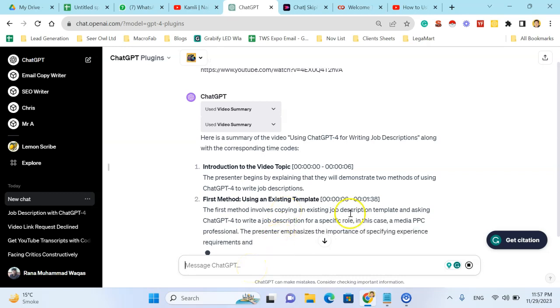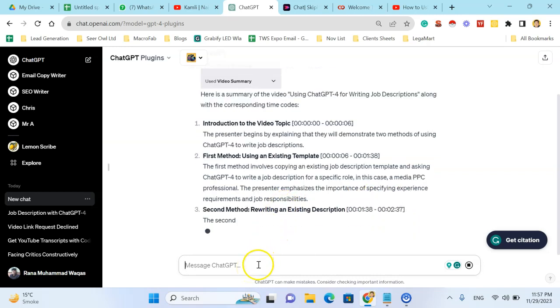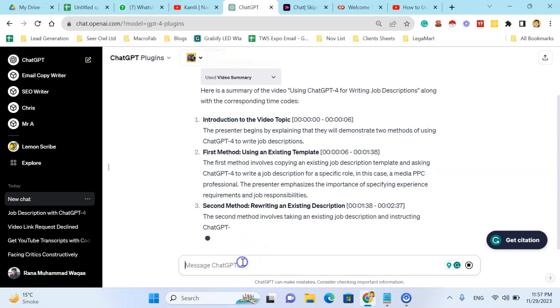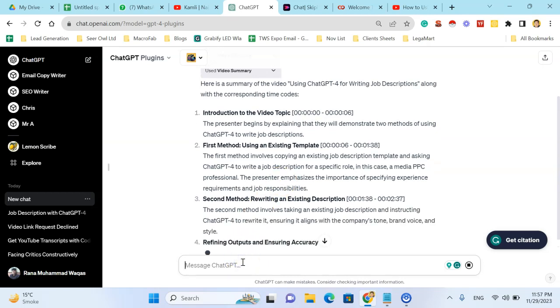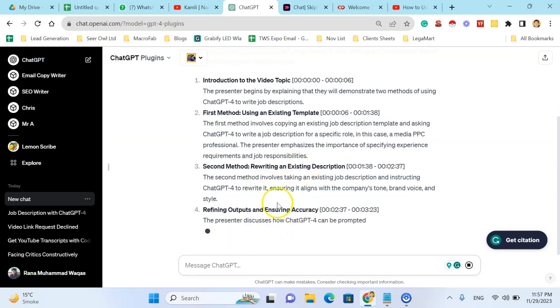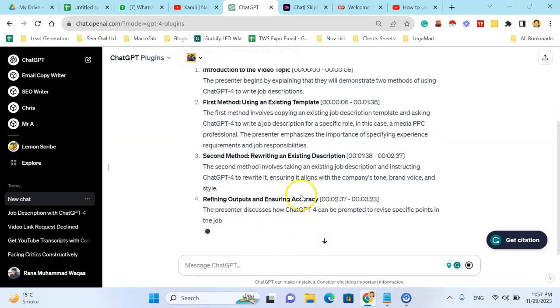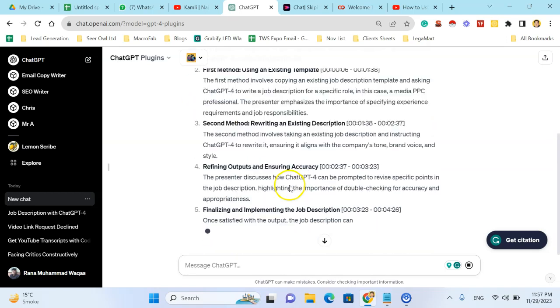For example, I want to ask: is there any platform discussed in the video, or list the platform names discussed in the video, or the URLs. So that's a simple way to generate the summary.